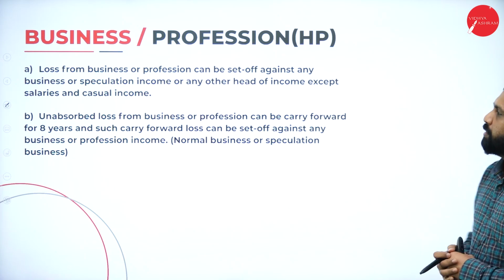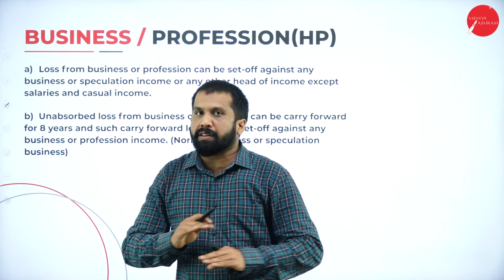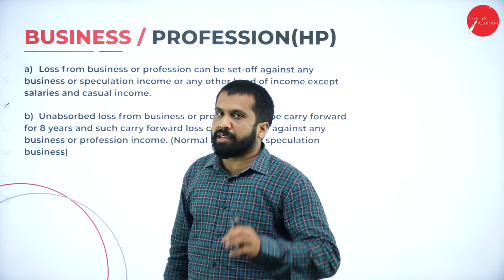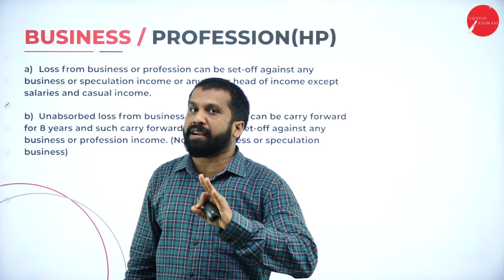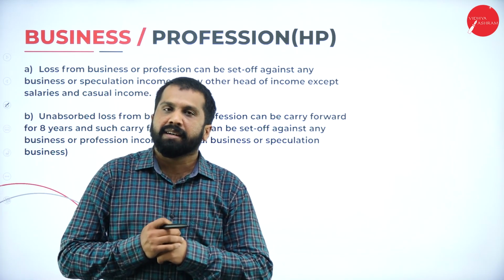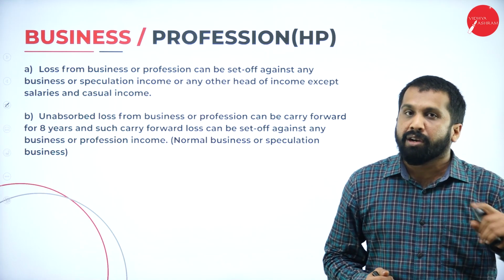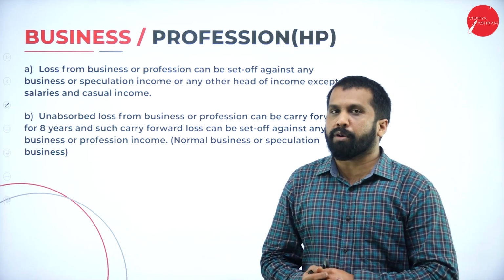Now, a loss from business. We will not carry forward profit. Remember, whatever we are doing, it is only on losses. Profit, you are supposed to pay tax that year only. So this carry forward concept is there only for losses, not for profit.